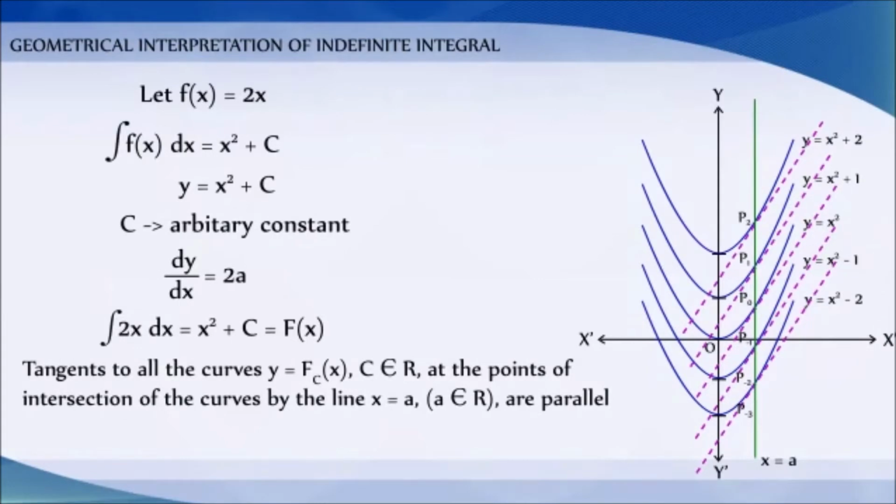Further, the statement ∫f(x)dx = F(x) + c = y represents a family of curves. The different values of c will correspond to different members of this family, and these members can be obtained by shifting any one of the curves parallel to itself. This is the geometrical interpretation of indefinite integral.